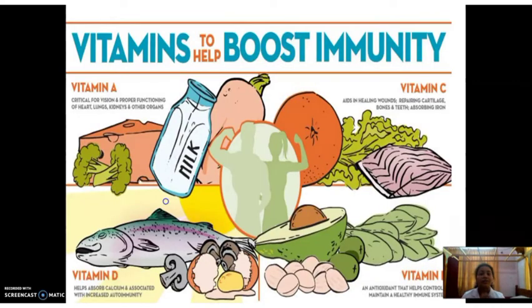These are the vitamins which help boost our immunity: vitamin A, vitamin C, vitamin D, vitamin E. Here you can see the food items which contain vitamin A, vitamin B, vitamin C, vitamin D and vitamin E.